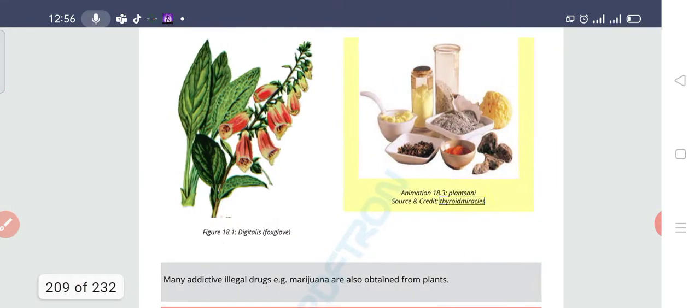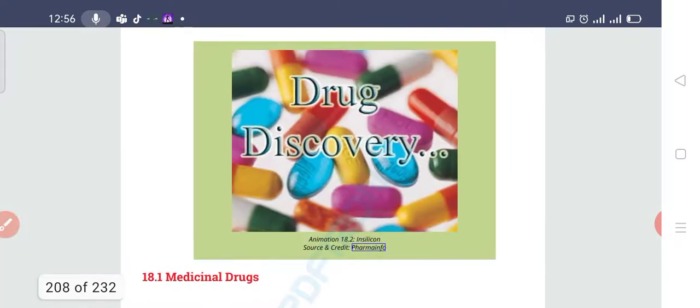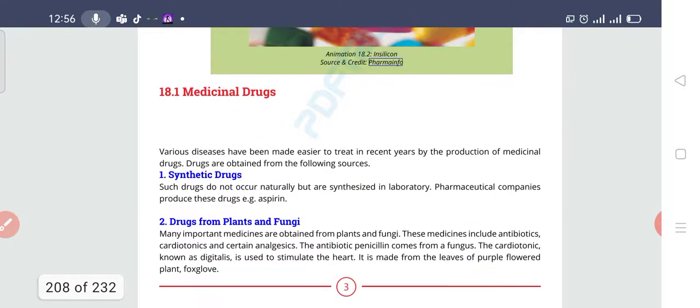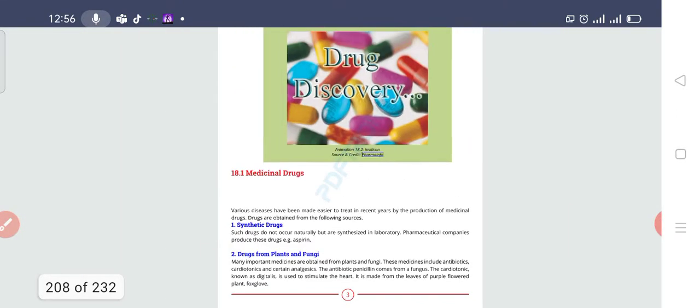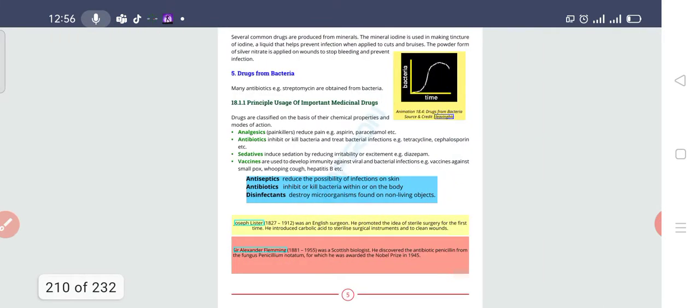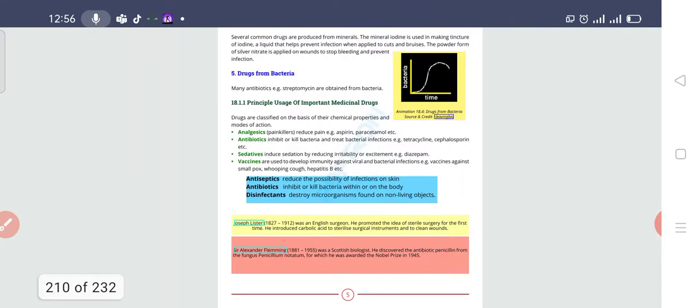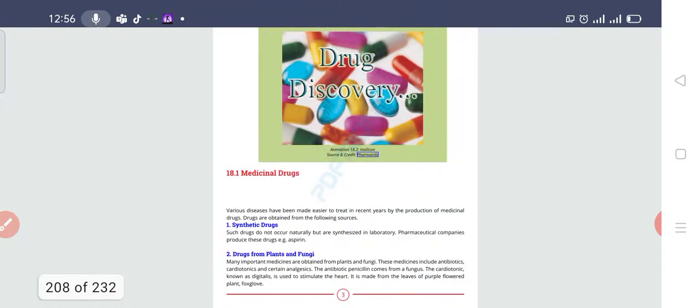These are the questions which you have to do. Then write a note on medicinal drugs. So obviously when you write the note, you are going to write in detail about synthetic drugs, drugs from plants and fungi, drugs from animals, drugs from bacteria, drugs from minerals. So you are going to discuss these things in detail. Clear? I hope you get it.